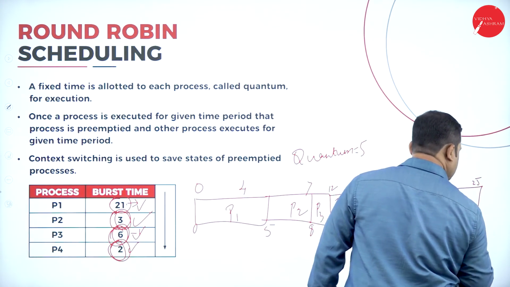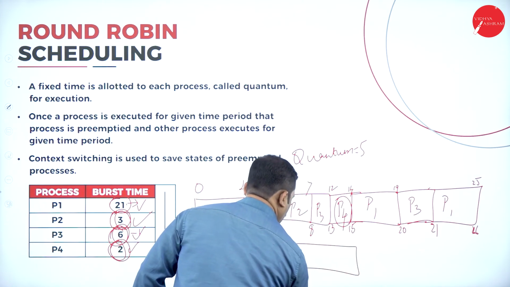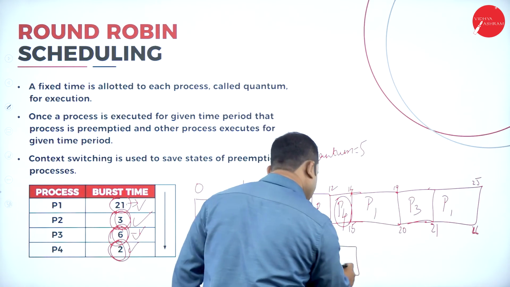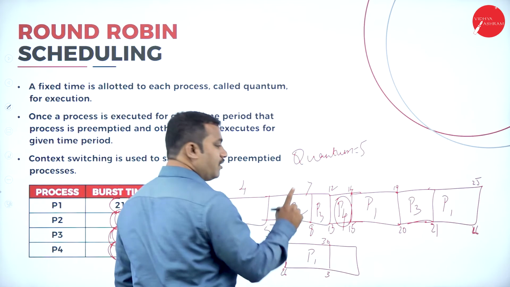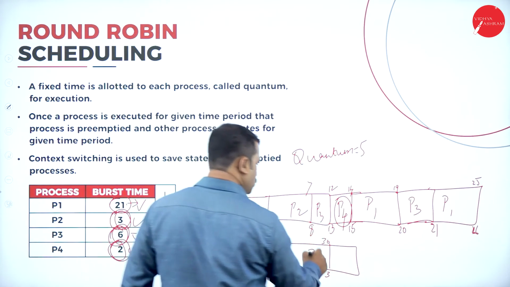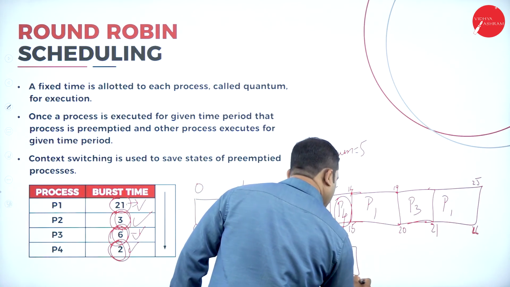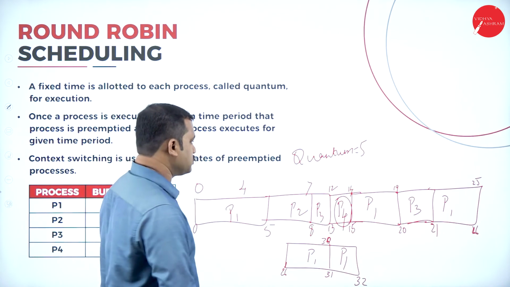Then 26, 27, 28, 29, 30, completing the 30th millisecond, is taken by process P1. We are left with 1 more millisecond. So 30 is done, and 31 begins with another round. The 31st millisecond is completely taken by process P1 once again. So it completes all these processes like this.